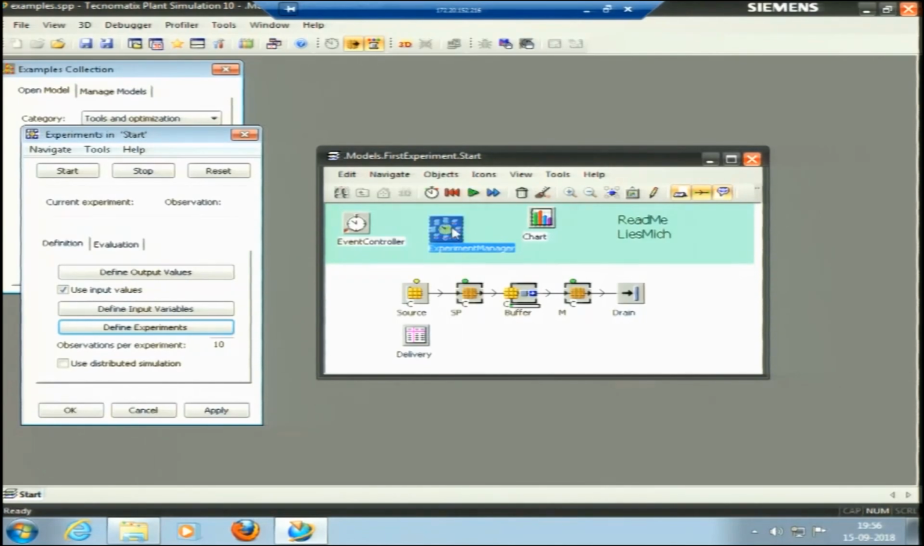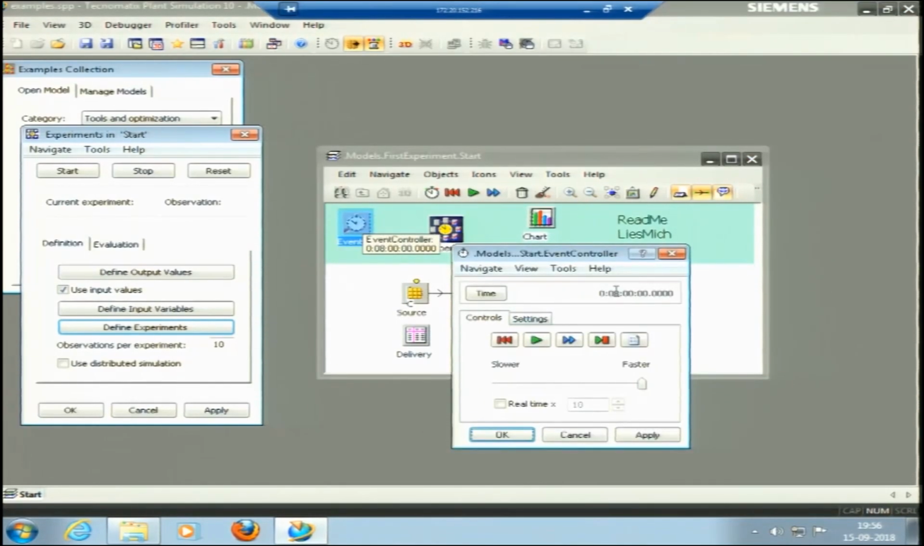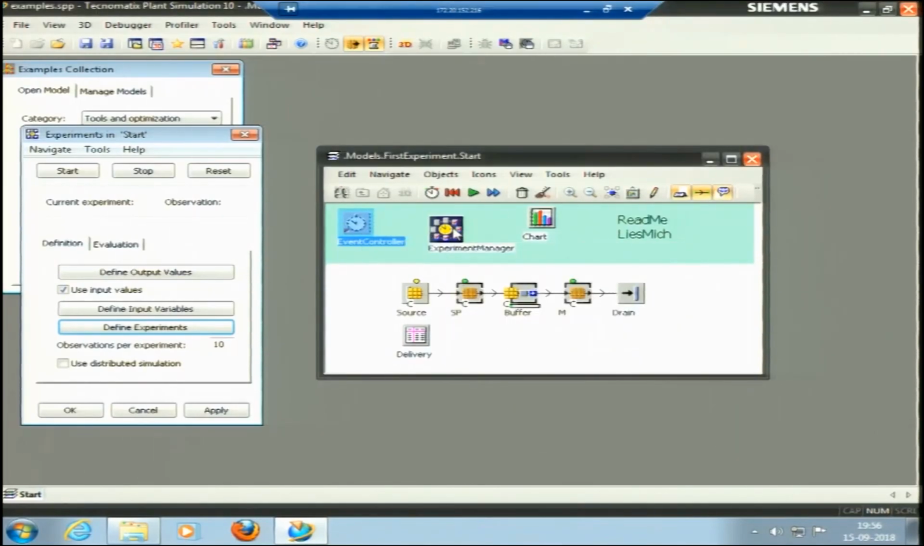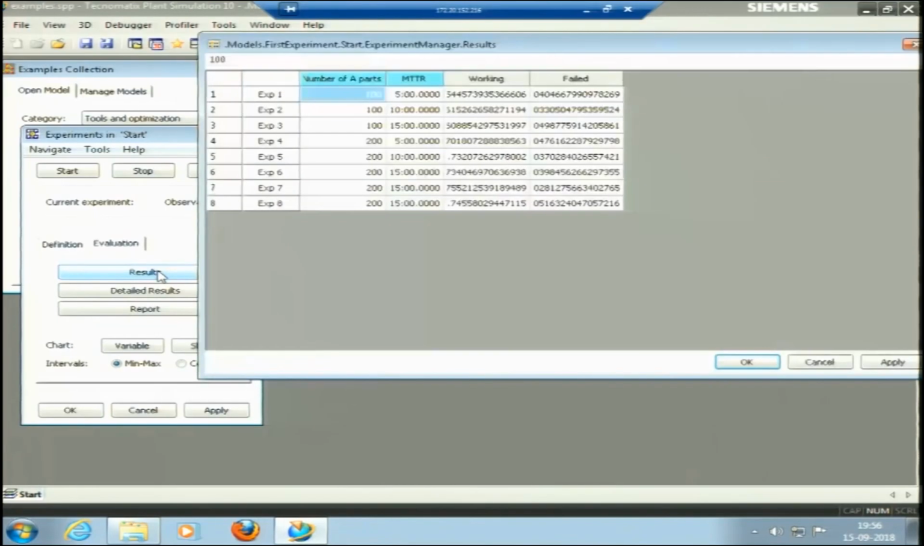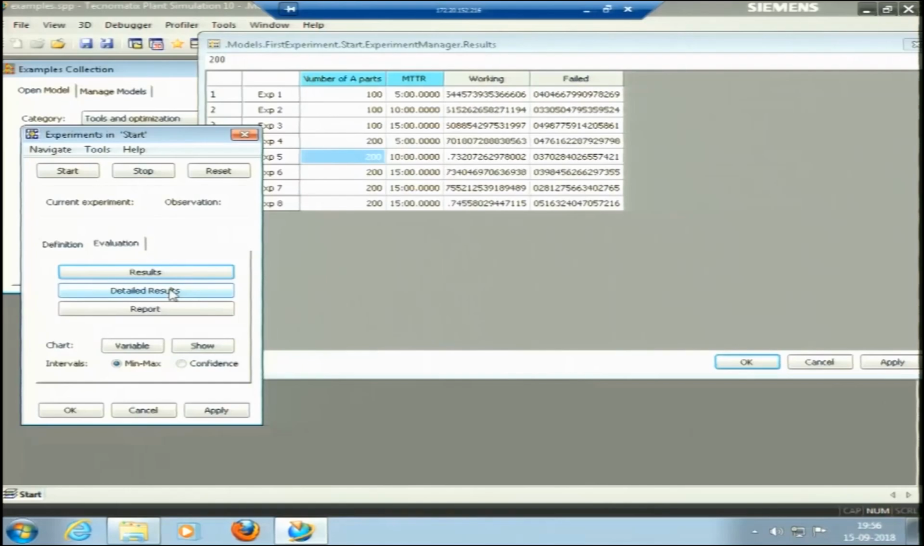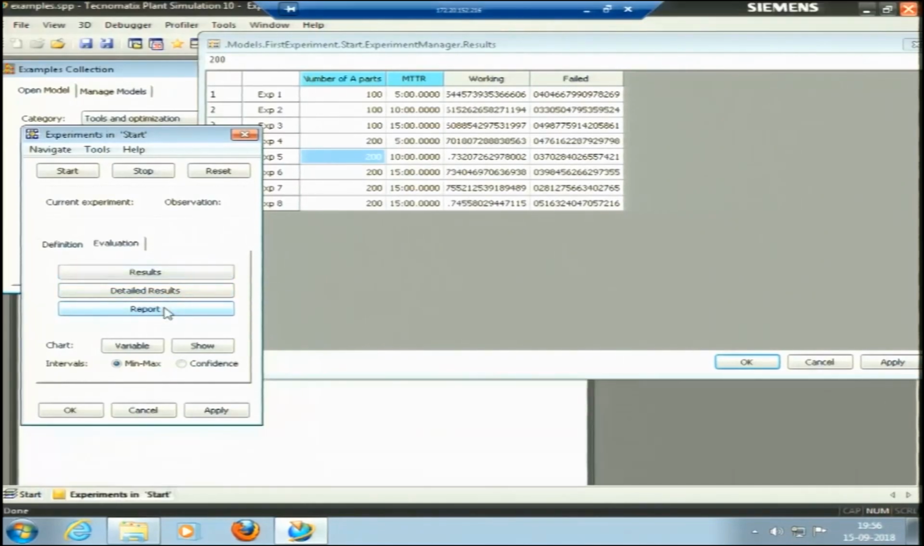Let me try to run. It has run for 8 hours. Now, let me see the experiment manager results. It shows the results with mean time to failure kept at 5: it is working for this much time and failed for this much time. This is for the simulation of 100 parts, and this is for 200 parts. So, it has taken 8 experiments. I can see the report as well here.